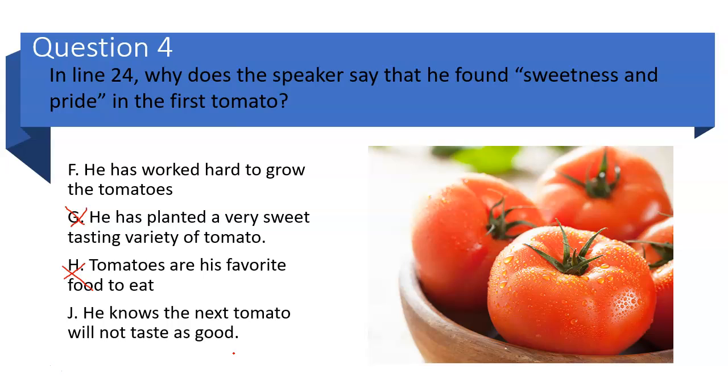So what are we going to go with, guys? Why does the speaker say that he found sweetness and pride in the first tomato? Sweetness and pride. It's the very first thing. So he worked really hard, and then we saw that, he did all of these things to prevent the birds and the pests, and then this storm came through. And when he finally got his first harvest, it was sweetness and pride. I don't think it has anything to do with the variety. He doesn't say tomatoes are his favorite. The next one won't taste as good, but he doesn't say that. I would say the text evidence says he has worked hard to grow tomatoes. We just observed how hard he worked to support that.